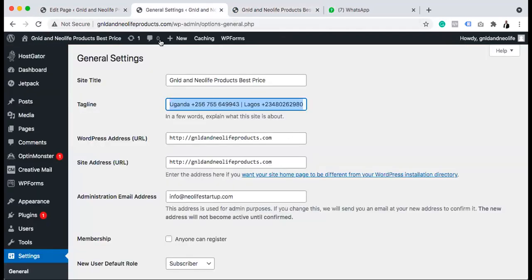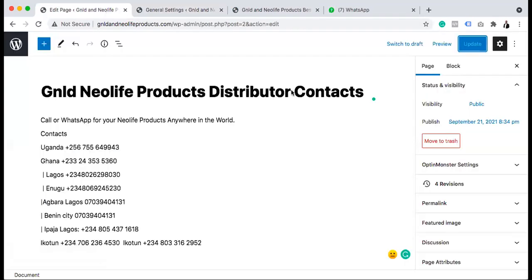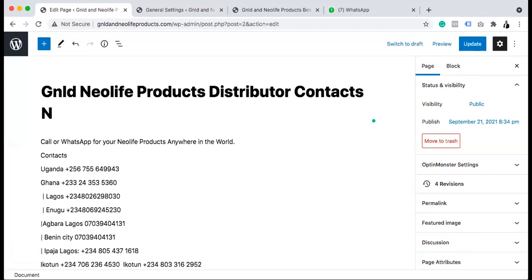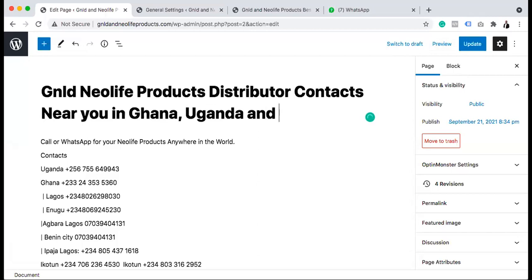Neolife products, distributor, contacts near you, in Ghana, Uganda, and Nigeria.